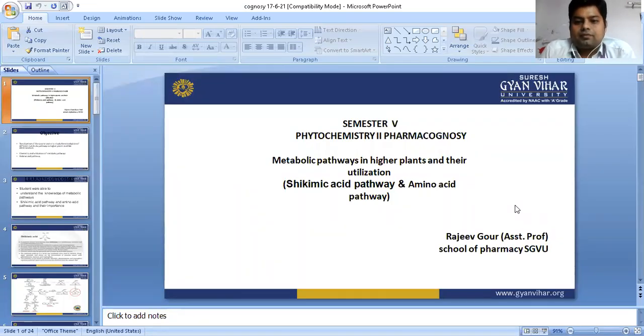Hello everyone. Today we are going to start a new topic, the shikimic acid pathway. What is the shikimic acid pathway and the amino acid pathway? What is their importance, and how are they isolated from plants? We are going to discuss the shikimic acid pathways and the general pathway.